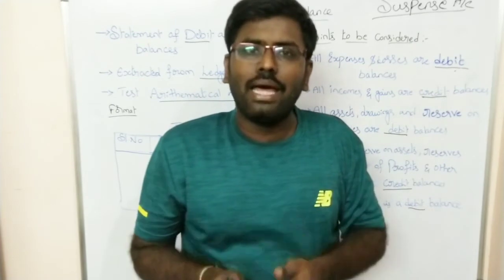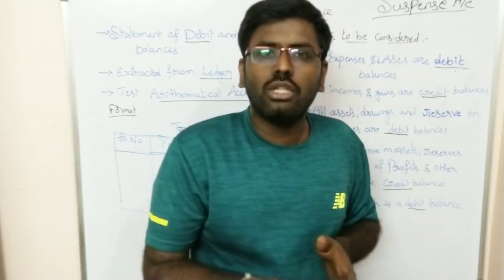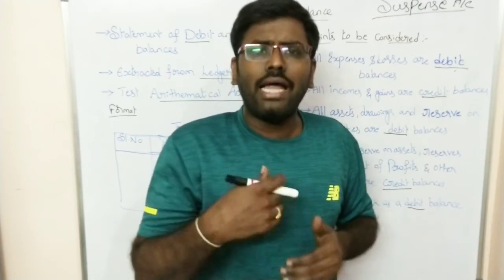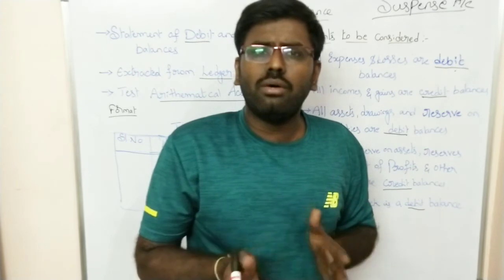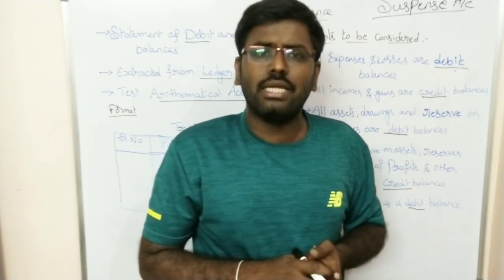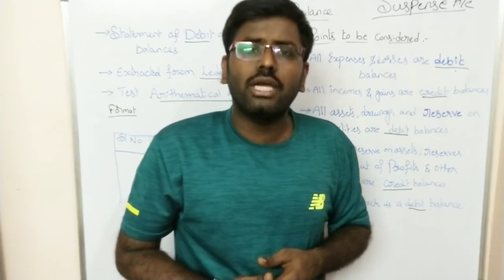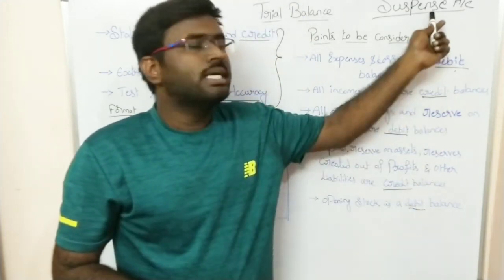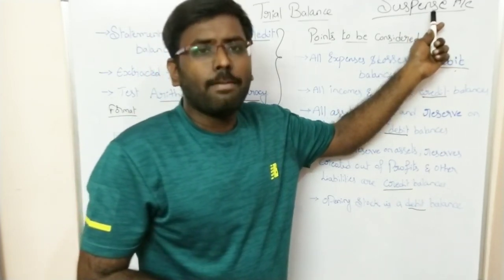If the debit balance is more and the credit balance is less, we have a shortage on the credit side. Even after cross checking all the statements, if there is still a shortage on the credit side, we write the shortage amount under the name suspense account. So it is created for temporary purposes.